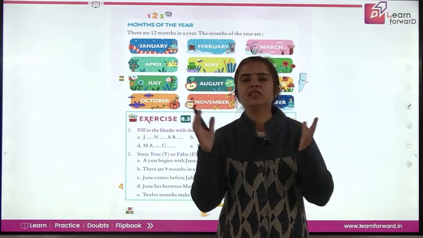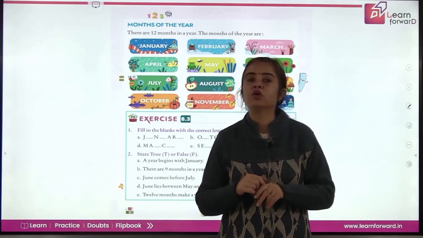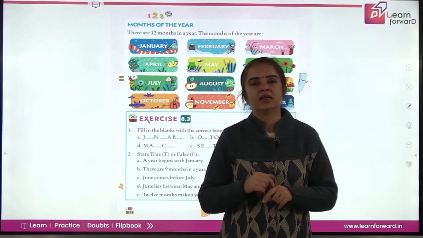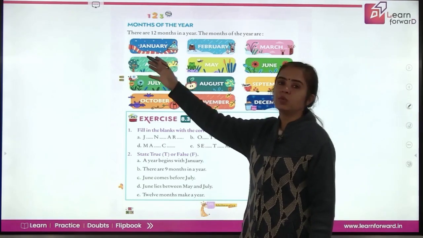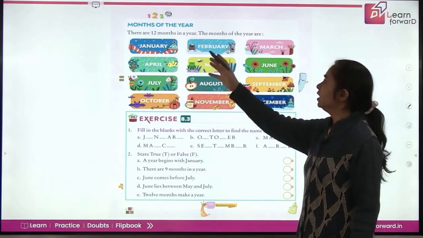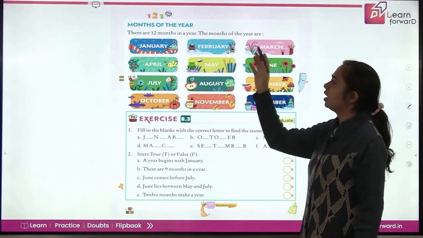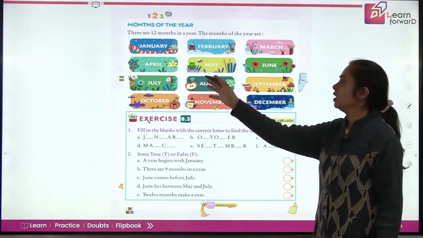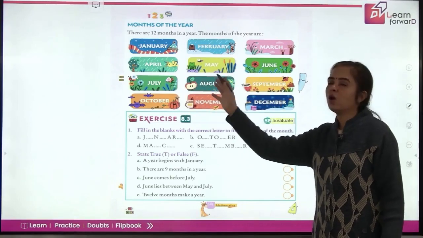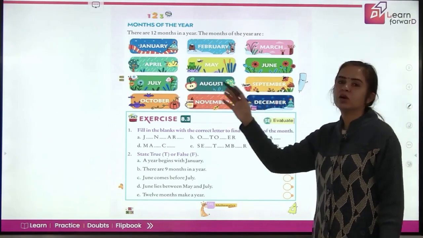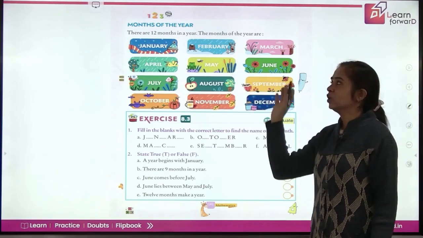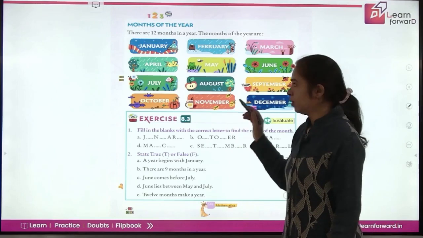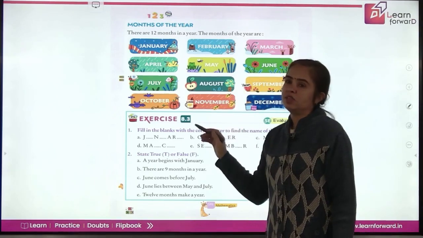So all these are the months of a year and we have got 12 months in a year. Let's read them in an order. The first month is January. It's so cold here. Then you have February, then March, then April, May, June, July, August, September, October, November and December. So these are the 12 months of the year and you will be learning them with their spellings.